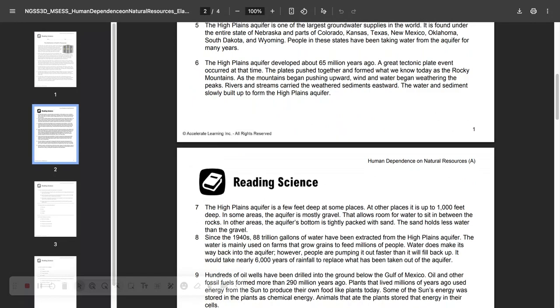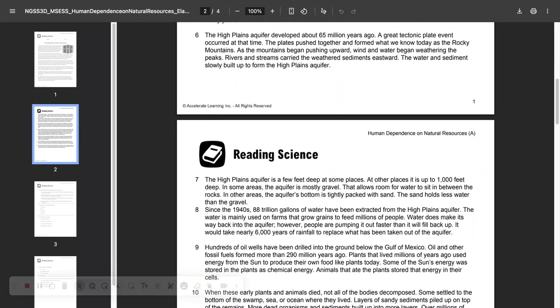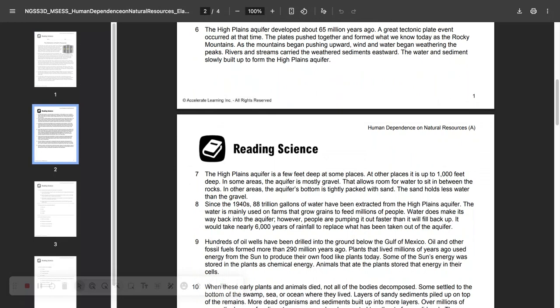The High Plains Aquifer is one of the largest groundwater supplies in the world. It is found under the entire state of Nebraska and parts of Colorado, Kansas, Texas, New Mexico, Oklahoma, South Dakota, and Wyoming. People in these states have been taking water from the aquifer for many years. The High Plains Aquifer developed about 65 million years ago.